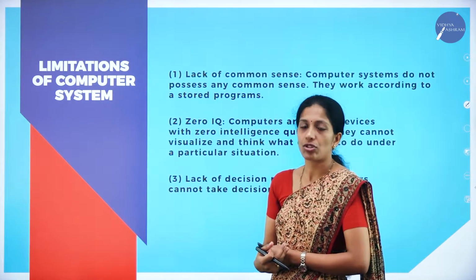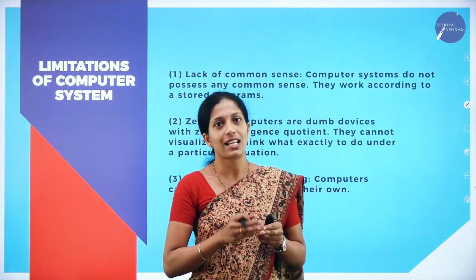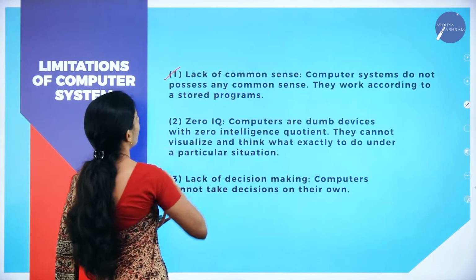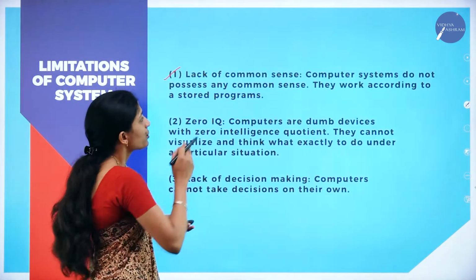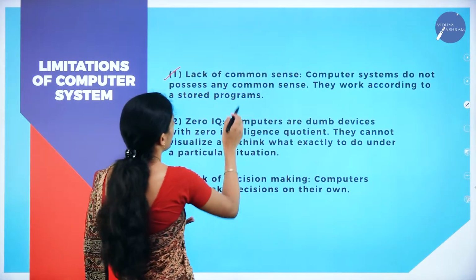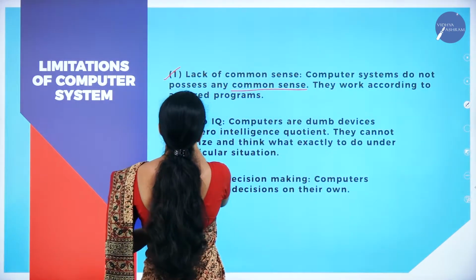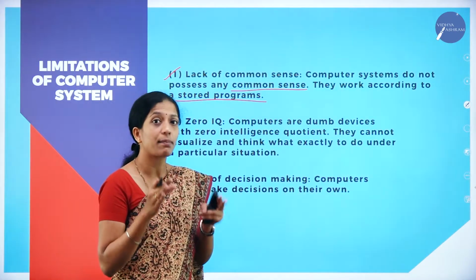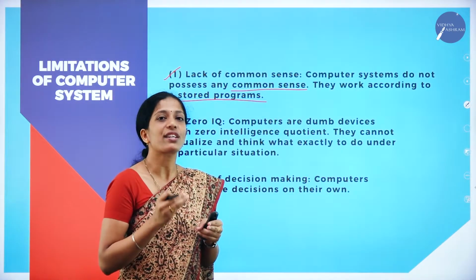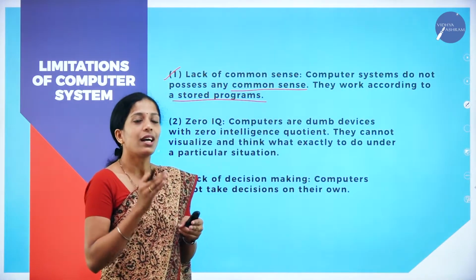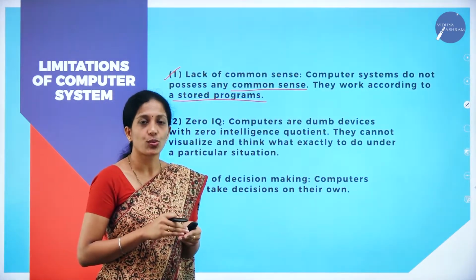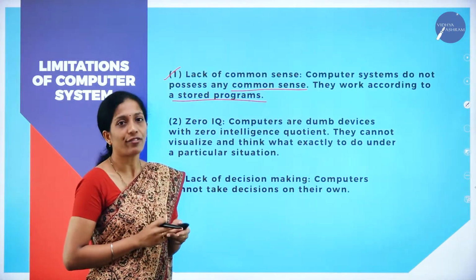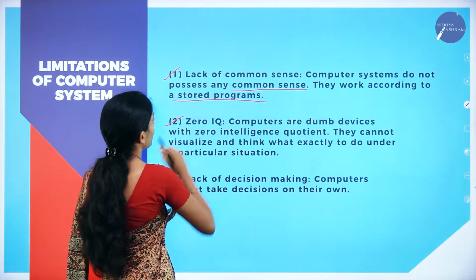Now coming to the limitations. Along with the advantages, there are certain limitations in the computer system. The first one is lack of common sense. A computer system does not possess any common sense. They work according to the stored programs. A computer is an electronic device, a machine, correct? So it will not use extra common sense. It will work as per the instructions given to the computer. So one of the limitations is lack of common sense. Next one is zero IQ.